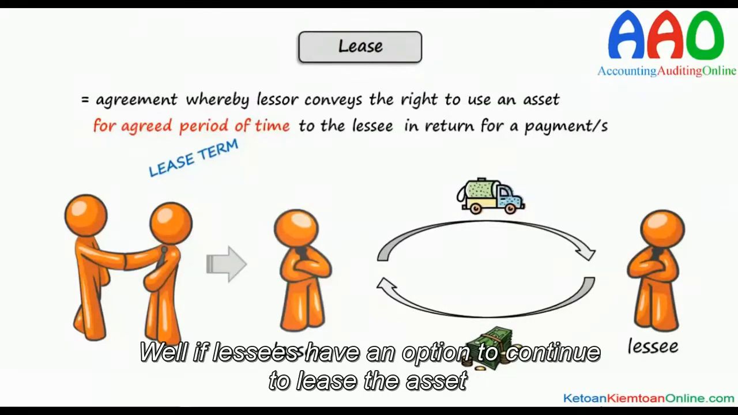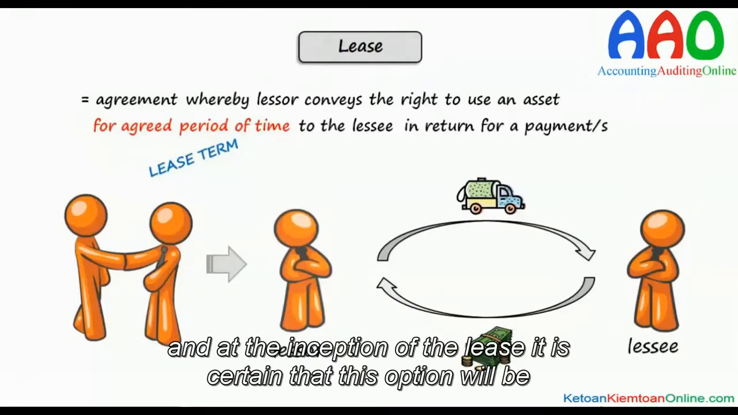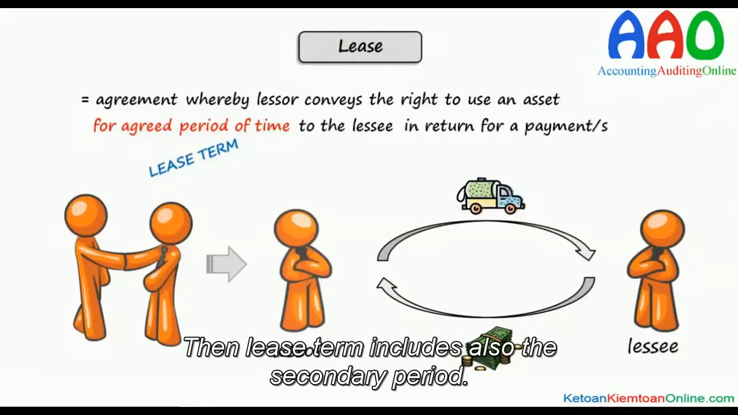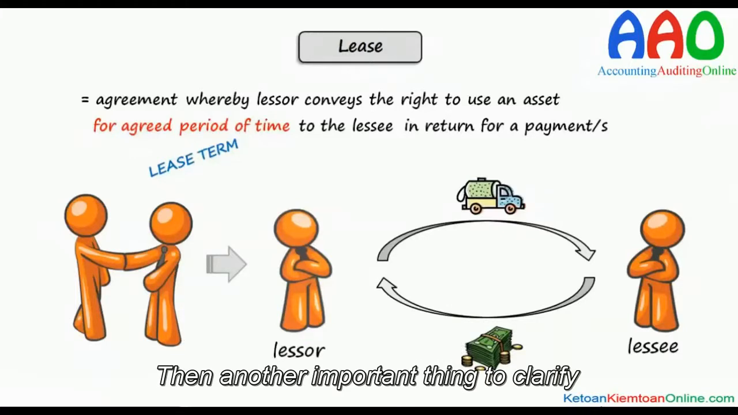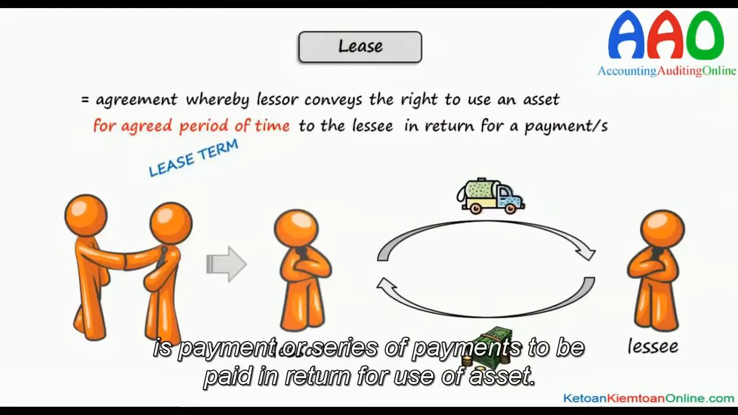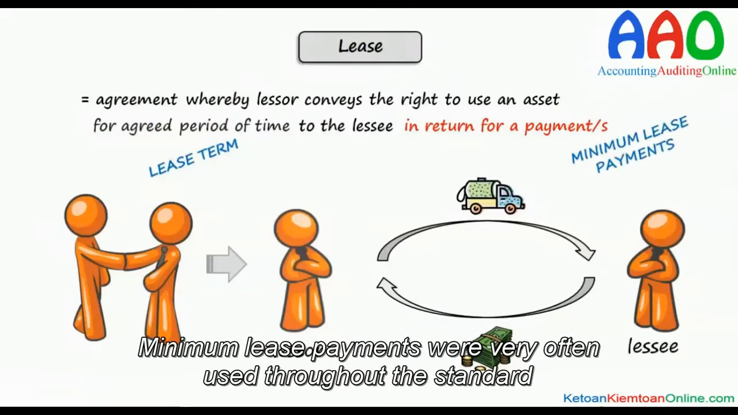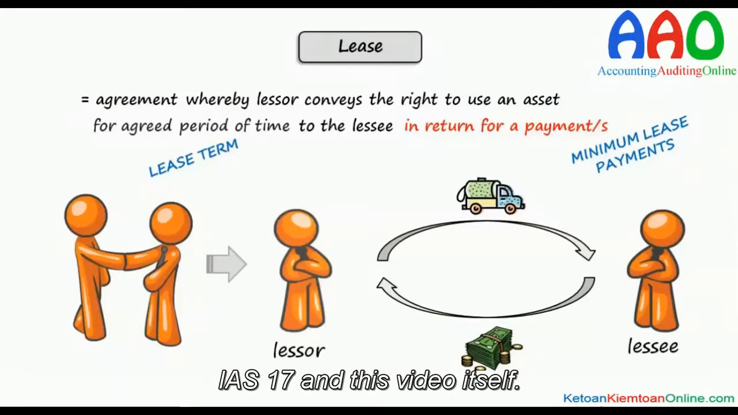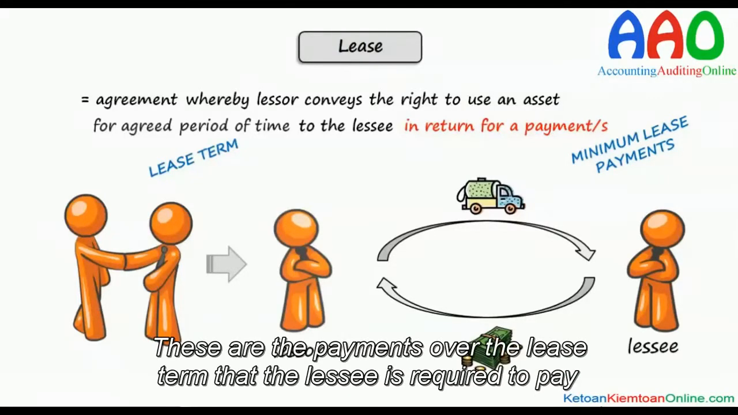to lease the asset. Well, if lessee has an option to continue to lease the asset and at the inception of the lease it is certain that this option will be exercised, then lease term includes also this secondary period. Then another important thing to clarify is payment or series of payments to be paid in return for use of asset. Minimum lease payments, words very often used throughout the standard IS 17 and this video itself.